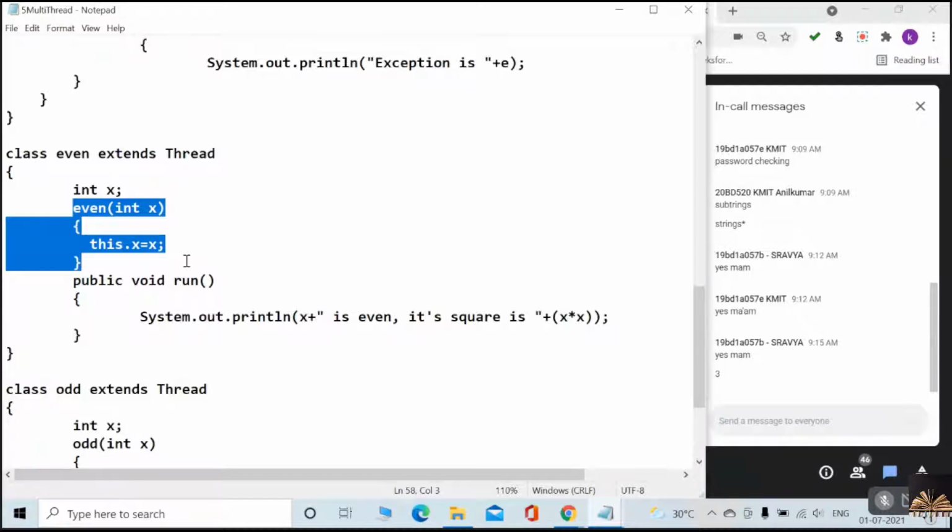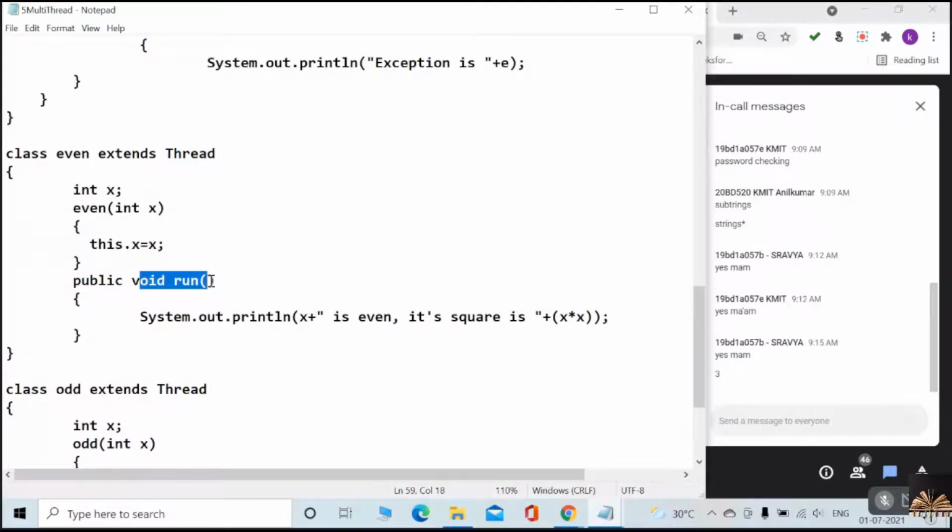Whatever the number I am passing to the constructor, with that number I am initializing. Okay, understood? There is a run method. In this run method, whatever code I want to execute, I need to keep. So what I am trying to do: if x is even only, I came here.